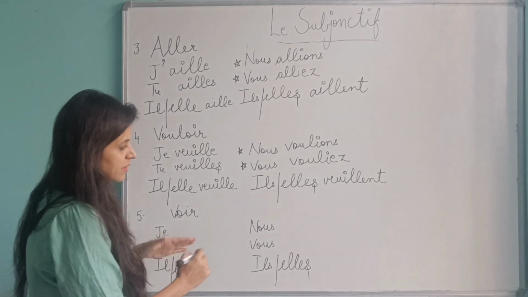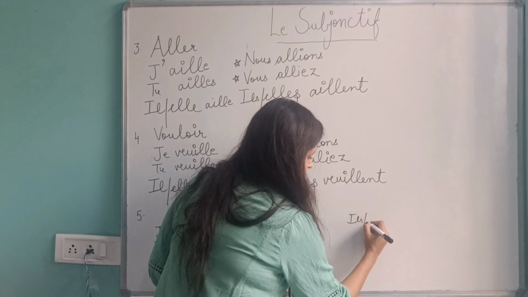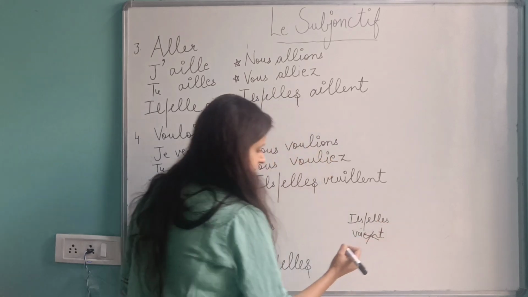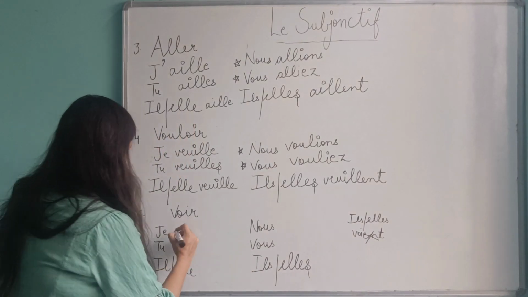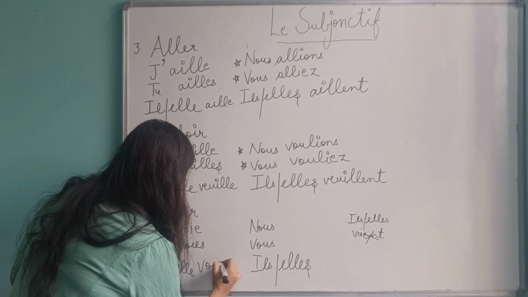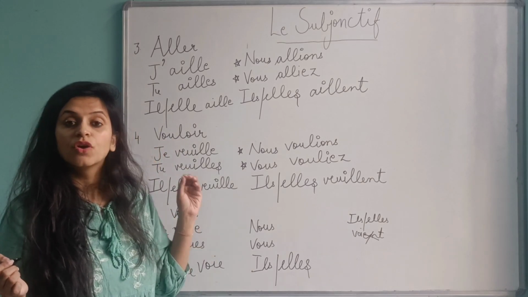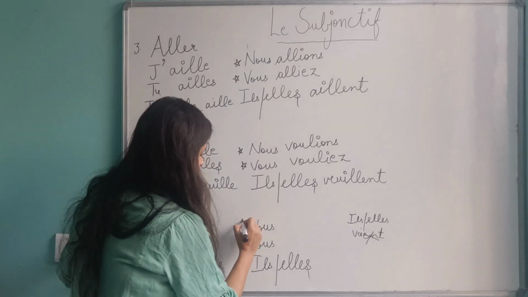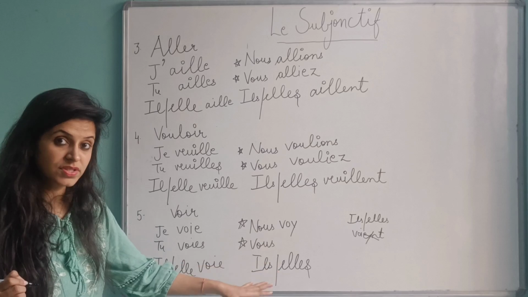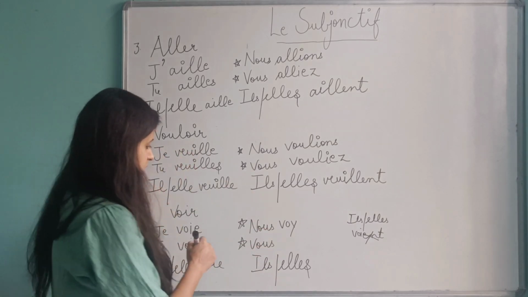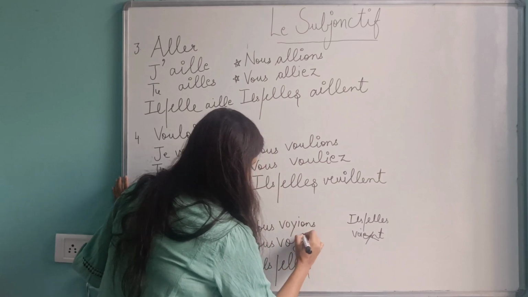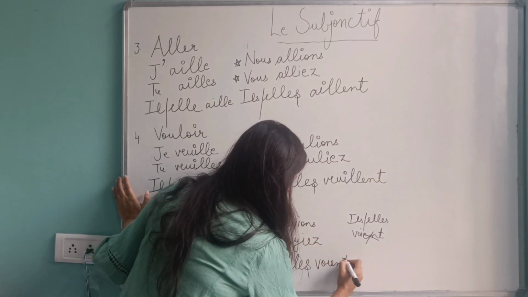The last one, voir. Now voir, if we see in the present tense, avec ils, it is this. Then we remove the endings. Okay, so the starting will be this. Then we write the endings. Now voir is also an exception in the present tense. In the present tense, it is voyons, voyez. So similarly, we are going to take the same thing. If it is an exception in the present tense, it will be there in the subjunctive also, but the endings will be of the subjunctive, okay? So, i-o-n-s, i-e-z, and the last one will be this.